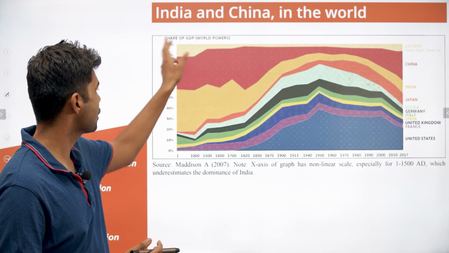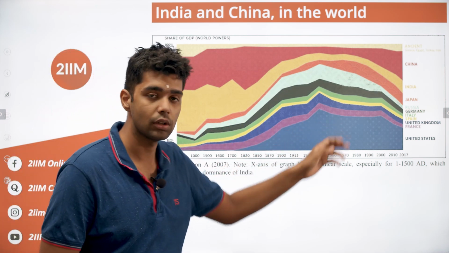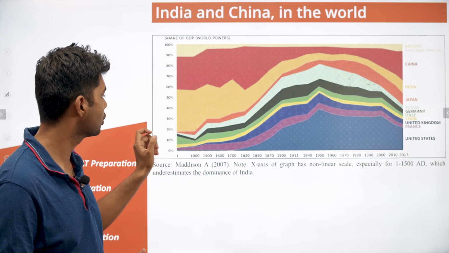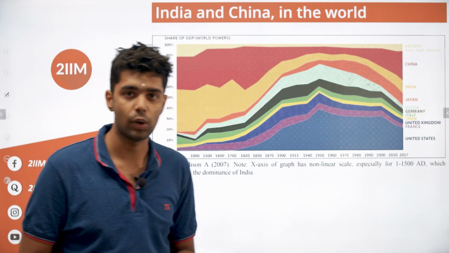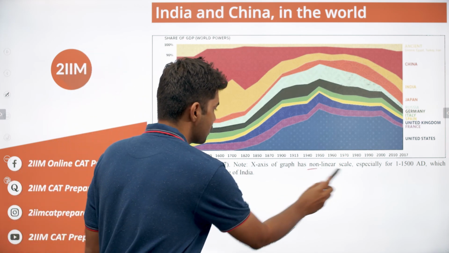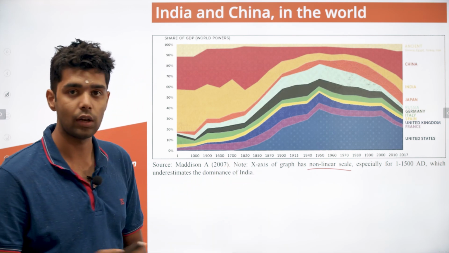So specifically talking about the economic performance of these countries, this is a graph which talks about the GDP, the share of GDP of different world powers starting from the very ancient times till the modern period. So this graph starts from the year 1 at the time of the birth of Christ, and then it comes all the way to 2017. So this graph is not really linear, as clearly mentioned here. It is non-linear scale. Especially from 1 to 1820, it is completely non-linear.